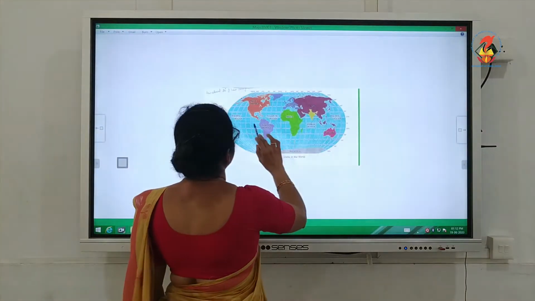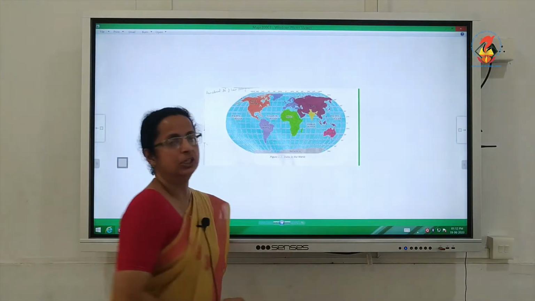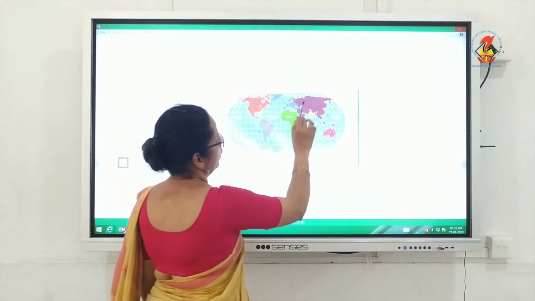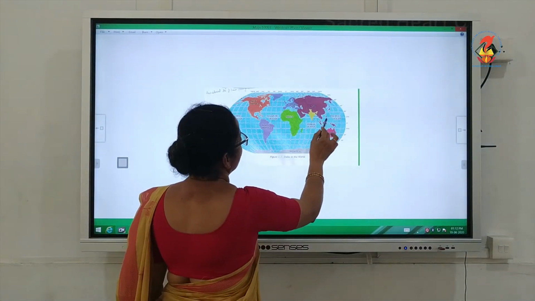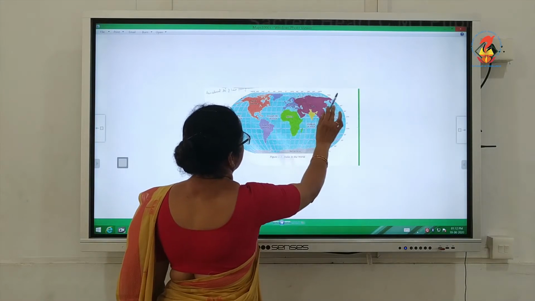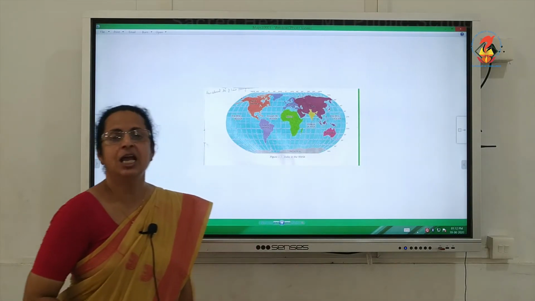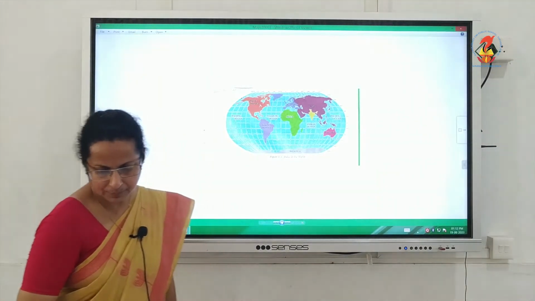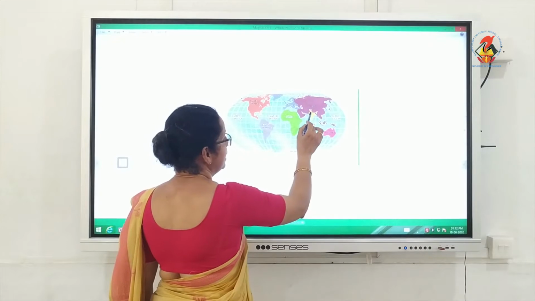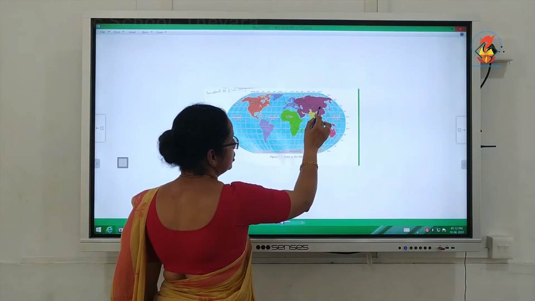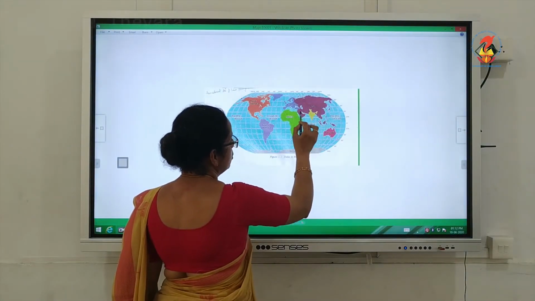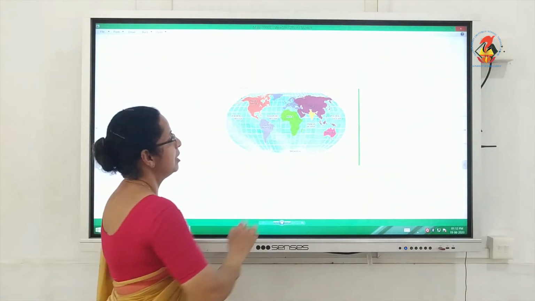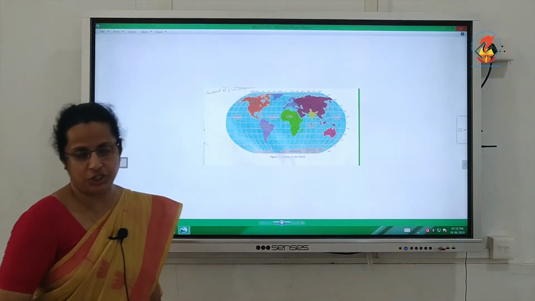So, it is in the northeastern hemisphere on the globe, is it not? It is above the equator. 0 degrees equator, is it not? We are above the equator, a little this side. So, being in the northeastern hemisphere as a part of the big continent Asia, its location makes it able to have good relations with the Eastern Asian countries and also the Western Asian countries. It has a good number of neighbors belonging to both East and West Asia.